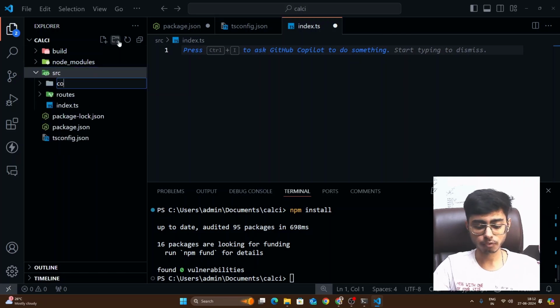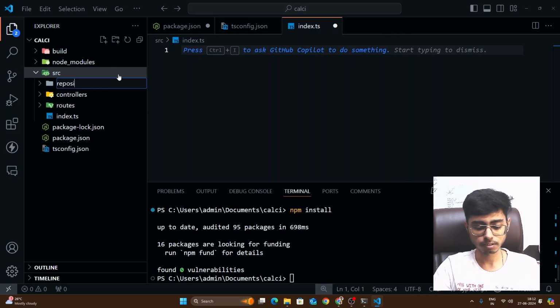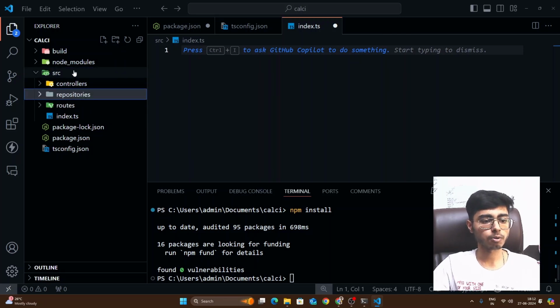I'm going to create a folder for controllers. I'm going to create a folder for repositories. And I'm going to create a folder for services.